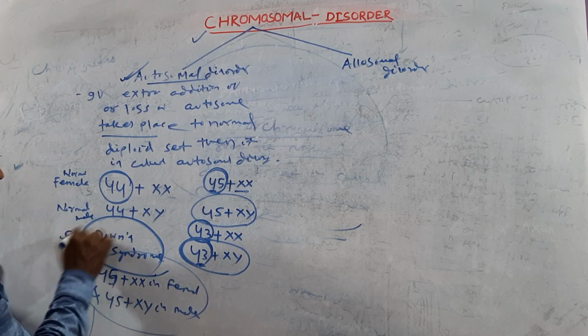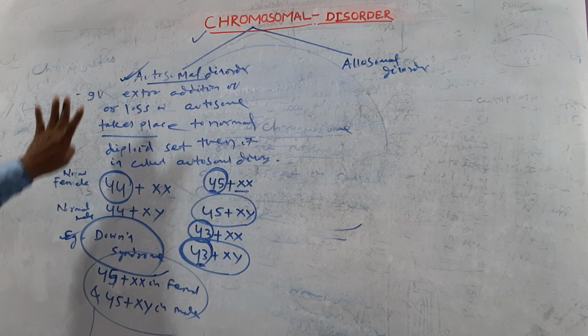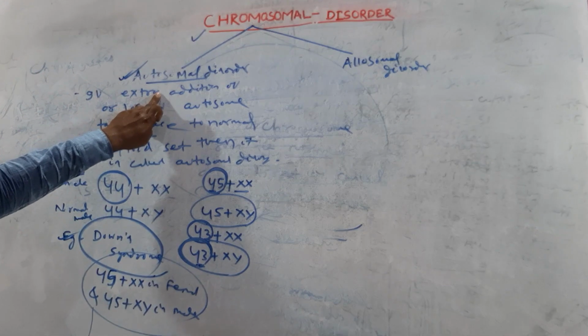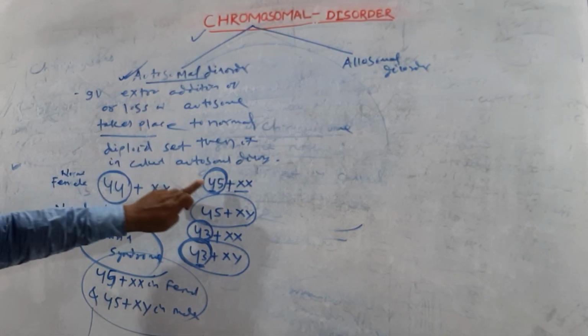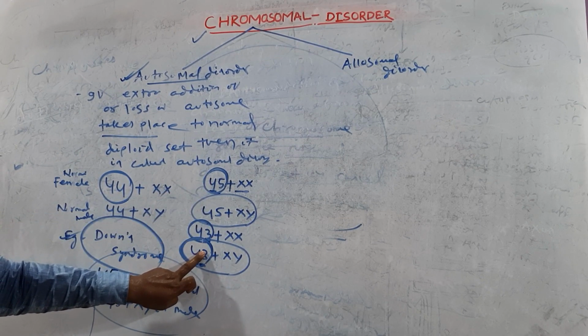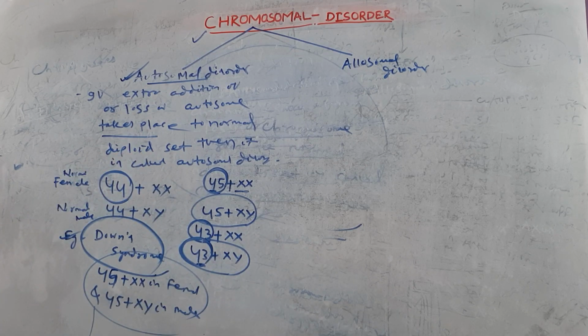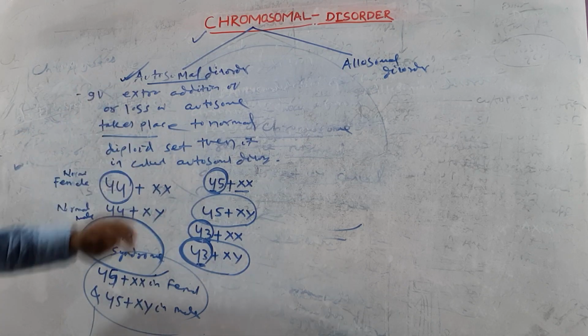What is autosomal disorder? It is due to extra addition or loss of autosome to the normal diploid set. Then we can call that autosomal disorder.